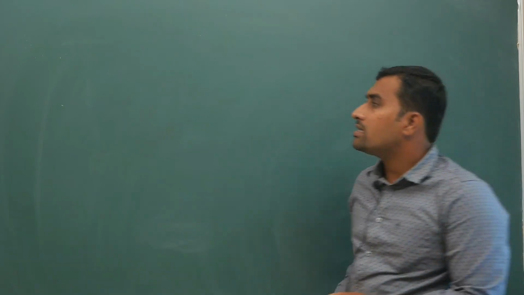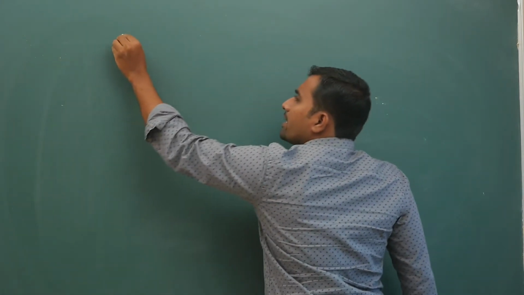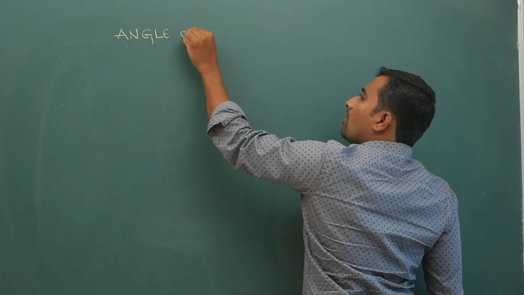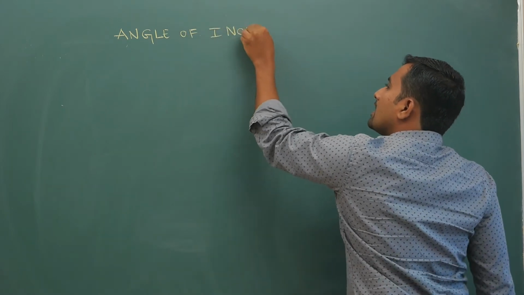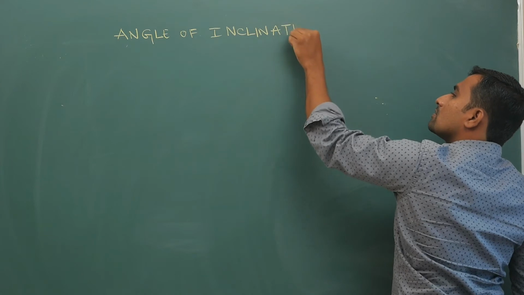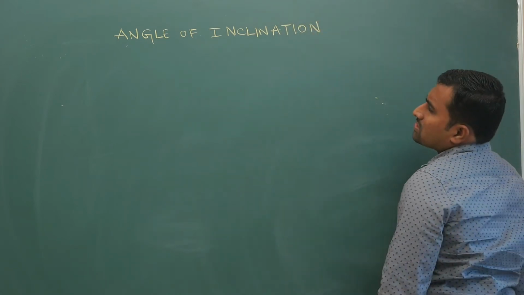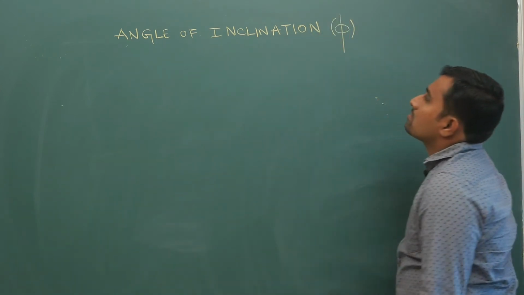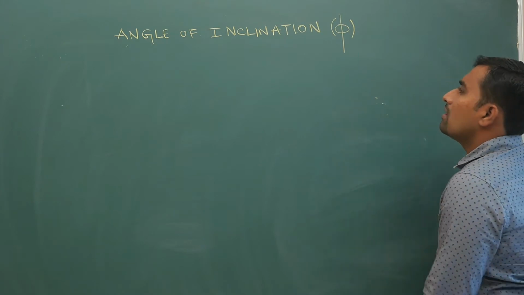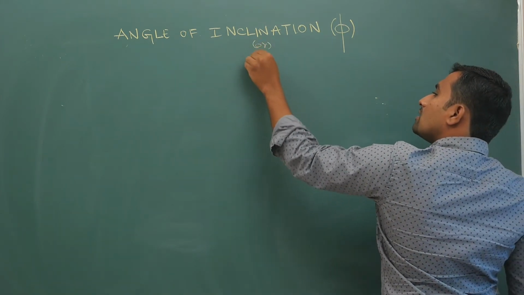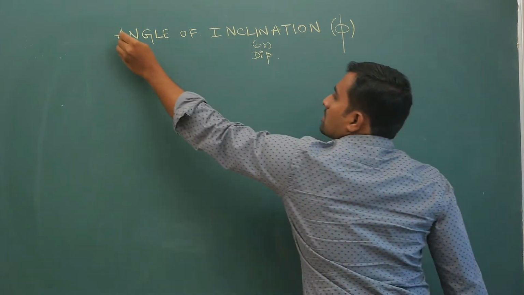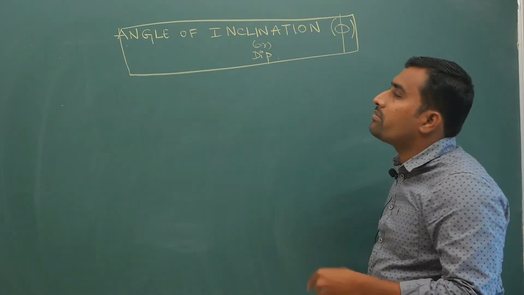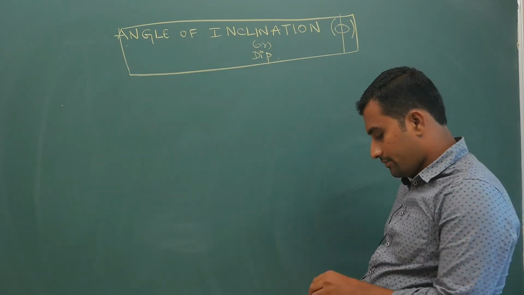I'll keep the heading as angle of inclination. In some books this is phi, in some books this is I; you can take any symbol. It is also called dip. I will tell you how much it is dipping. In this there is also apparent dip and true dip. You may get confused, but I will try to give clarity.